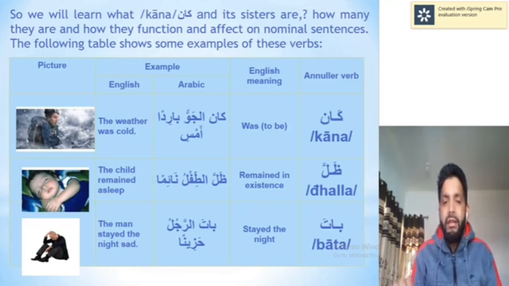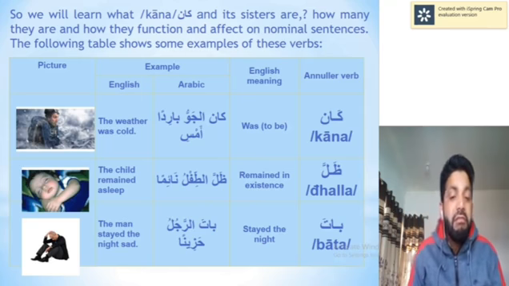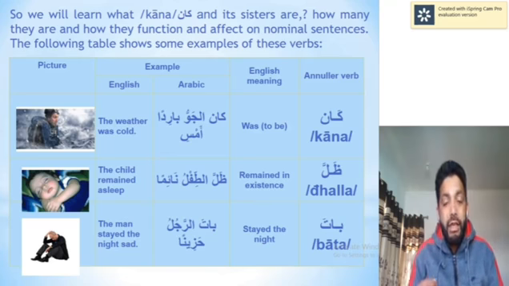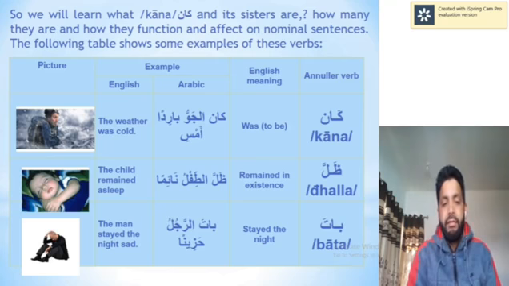The third one is bata. This is used for the night, spending the night in something. When I say bata ar-rajulu hazinan, the man spent his night in distress, in sadness. It was basically hazinun when it was a nominal sentence, ar-rajulu hazinun. But when I prefixed bata, an annular verb, it gave nasb to its predicate, khabar. Hazinun became hazinan.